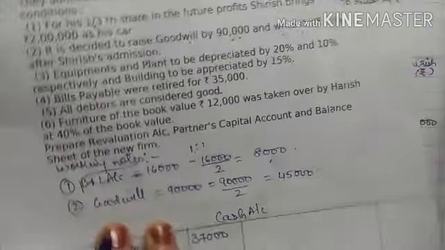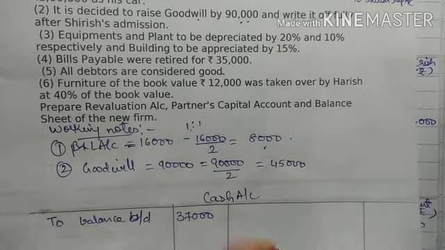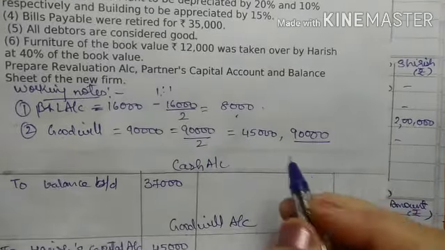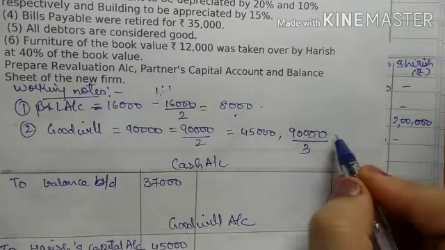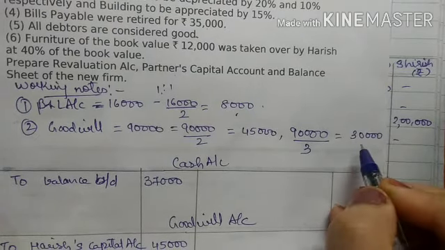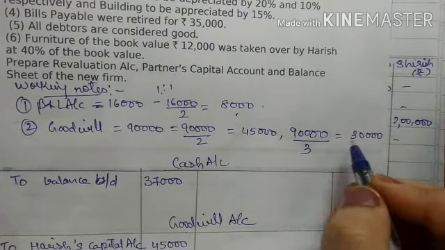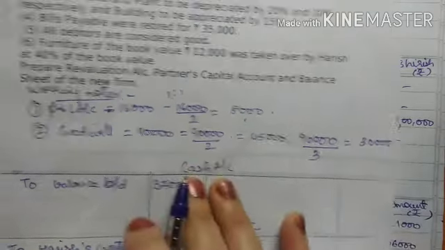Now when we raised the goodwill, we divided it by 2, because there were only old partners. Now we have to write it off, so it will be divided by 3. 90,000 divided by 3 is 30,000. So all partners will get 30,000, 30,000 and 30,000.